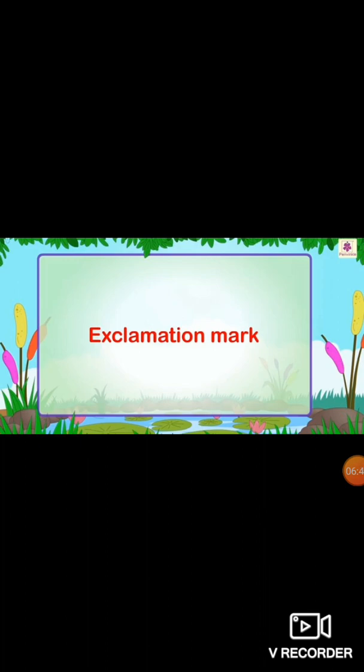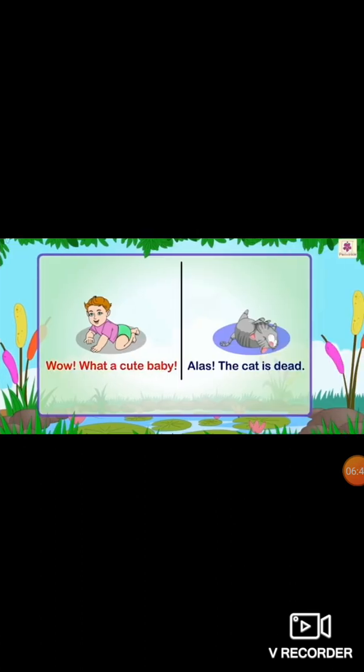Now, what is exclamation mark? Have a look. Wow, what a cute baby. Here you can see after wow we have put a mark that is called exclamation mark. And thereafter also at the end we have put the same mark. Alas, the cat is dead.